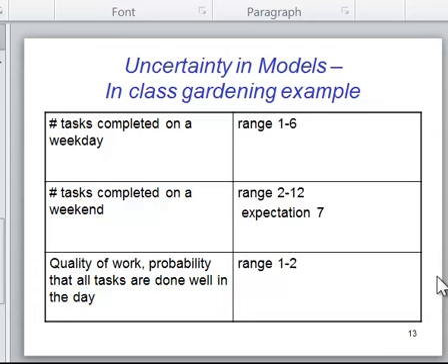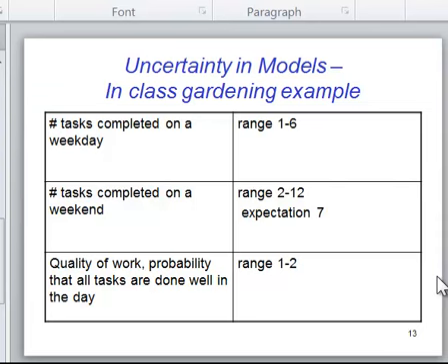So here are three input parameters that I would argue are random. The number of tasks completed on a weekday. Well, this kid can complete anywhere from 1 to 6 tasks. We don't know. There's a finite number of values, but we don't know which of those. Is it going to be 1, 2, 3, up to 6 on a given weekday? I don't know. Number of tasks completed on a weekend. Again, I don't really know, but the range is between 2 and 12. At a minimum, I expect that he'll get 2 done. Upper bound would be about 12. My expectation is 7. These are all important details that tell me what the value is likely to be for each of these uncertain input parameters.